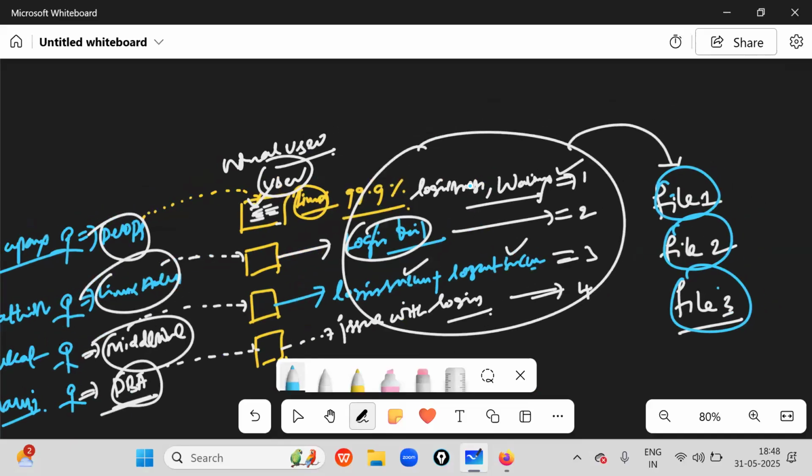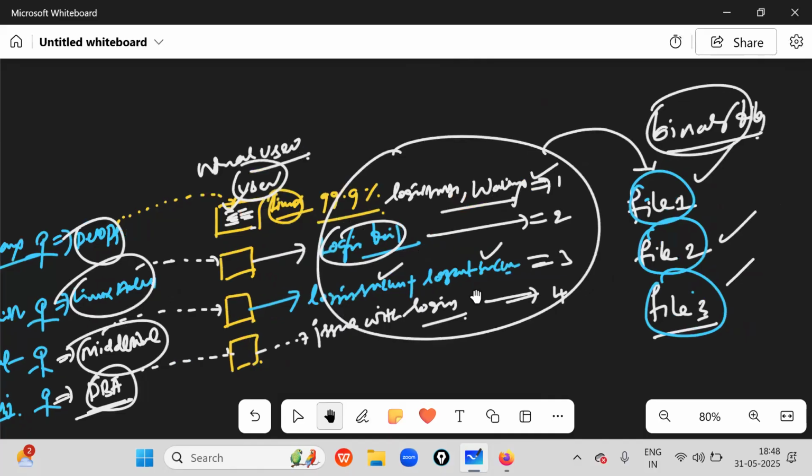Whatever action the user is doing, all the user actions will be updated in three different files. These files we can also call binary files, not regular files. If you open these binary files, normally you cannot see the output. So all the user actions will be updated inside these files.